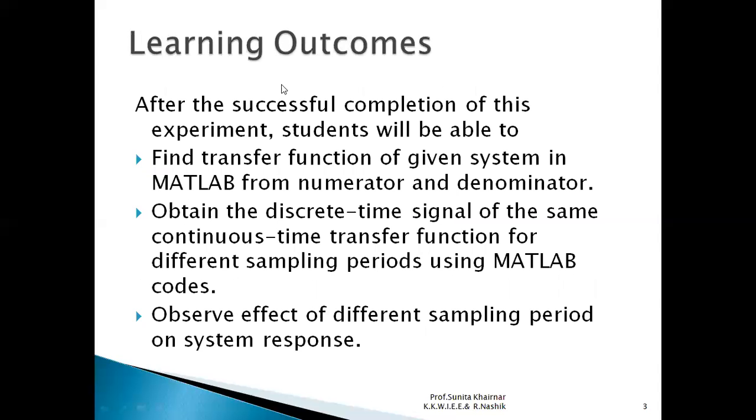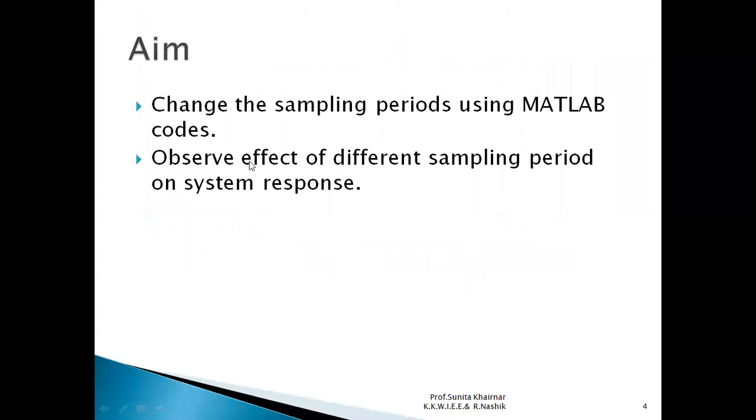Learning outcomes from this experiment will be like this. After the successful completion of this experiment, students will be able to find transfer function of given system in MATLAB from numerator and denominator. Obtain the discrete time signal of the same continuous time transfer function for different sampling periods using MATLAB code. Now different sampling periods, we are going to use 0.5 second, 1 second and 2 second, and we will observe what is the effect on the response of the system. Then observe the effect of different sampling period on the system performance. Our aim is to change the sampling period using MATLAB code and observe effect of different sampling period on system performance.